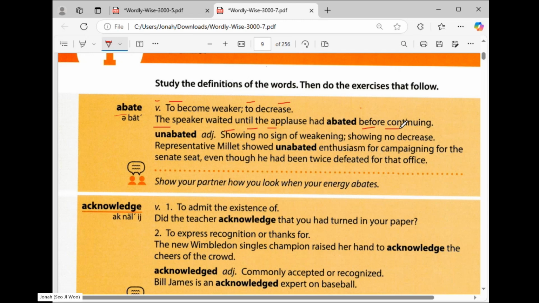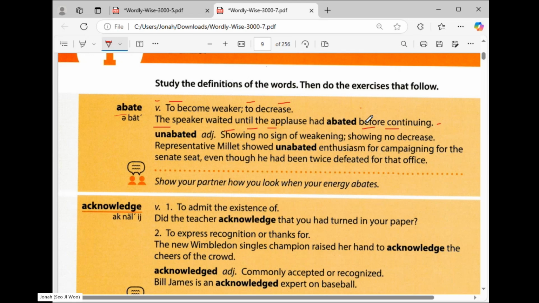So, what do you think the situation of this sentence is, Suyan? But I don't know the meaning of applause. Okay, applause is, for example, the clapping of hands, like doing like this. Okay, so I think this one.